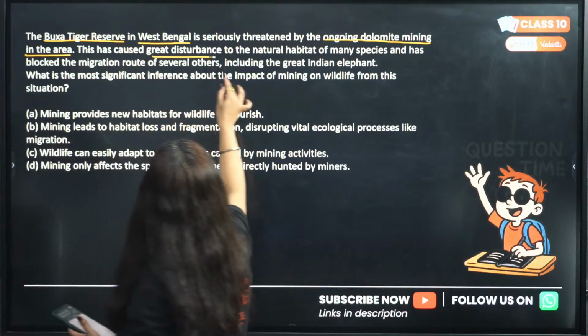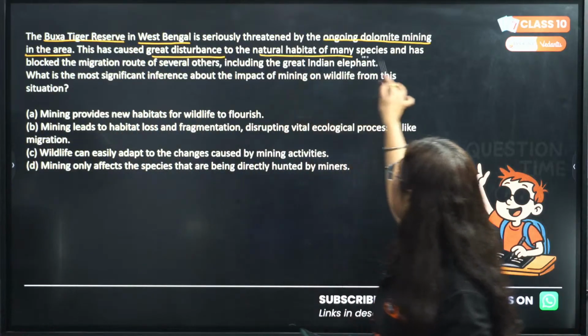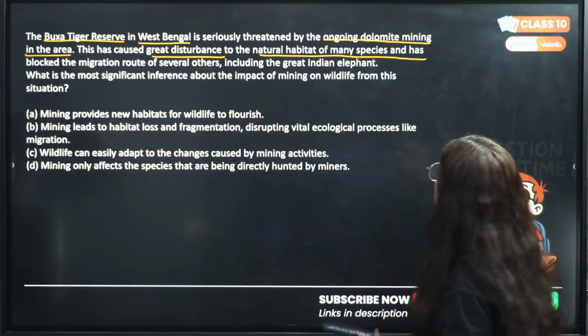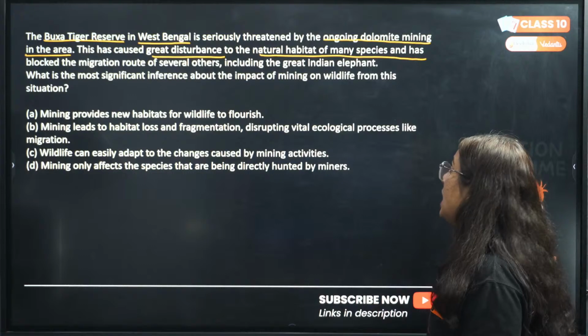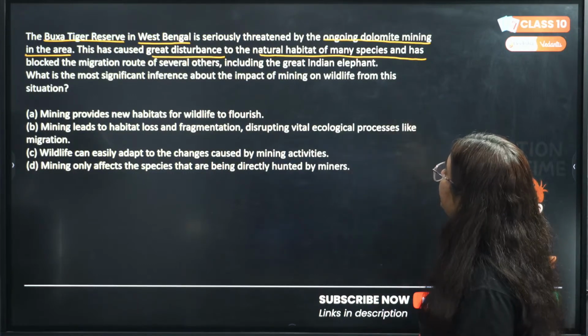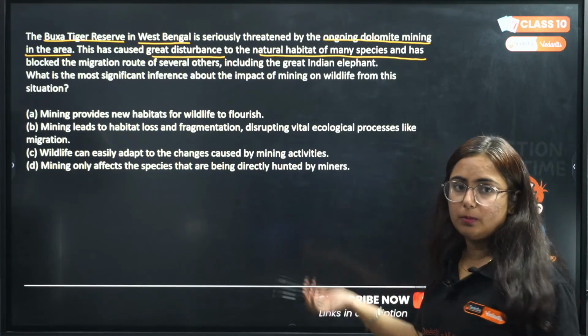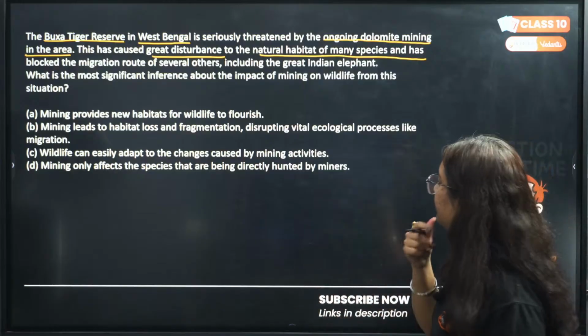This has caused great disturbance to the natural habitat of many species and has blocked the migration route of several others, including the great Indian elephant. Okay, so they are doing dolomite mining and it is affecting that region.